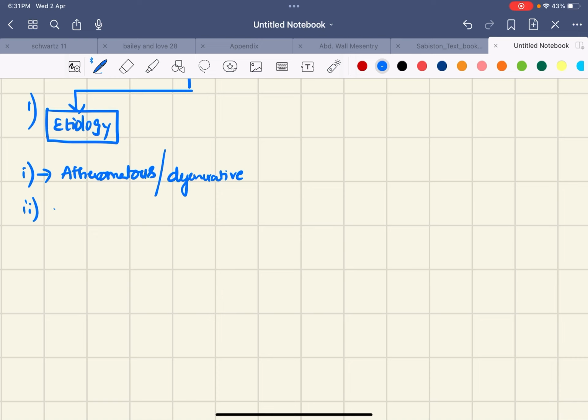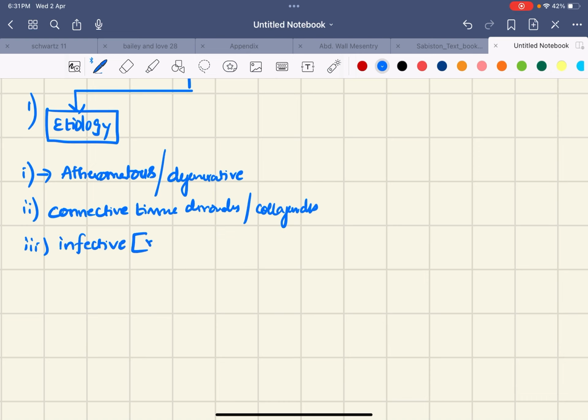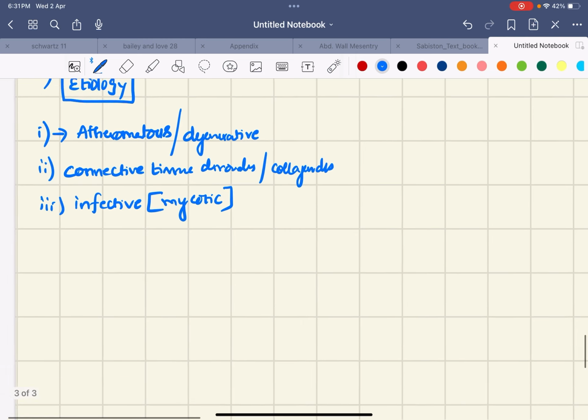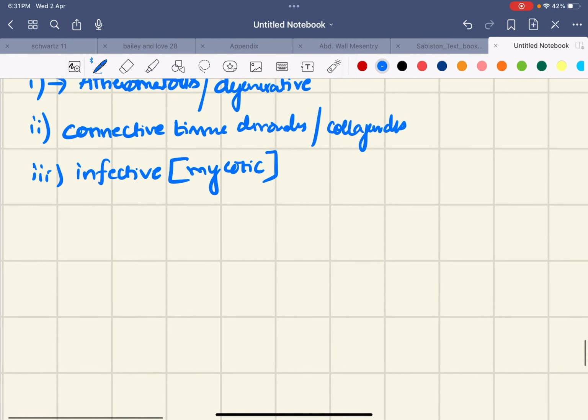Second one is connective tissue disorders or collagen diseases. Next, infective aneurysms. We know that mycotic aneurysm comes under this infective category. Mycotic means it is not caused by fungus, it is only caused by bacteria.